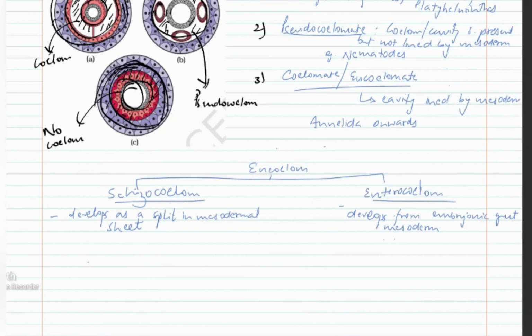So schizocoelom example, it is seen in annelids, arthropods, and mollusks, whereas enterocoelom is seen in echinoderms and chordates.